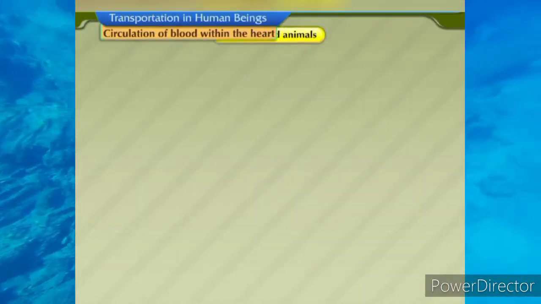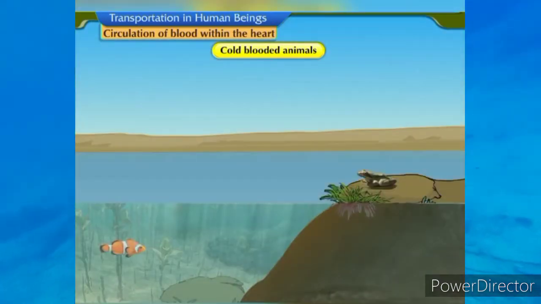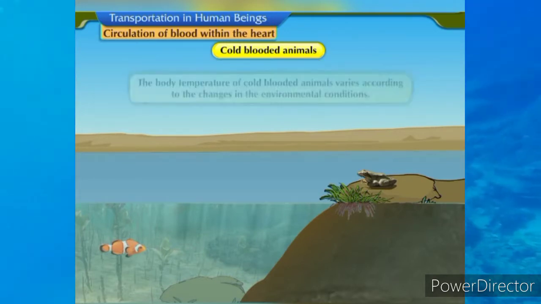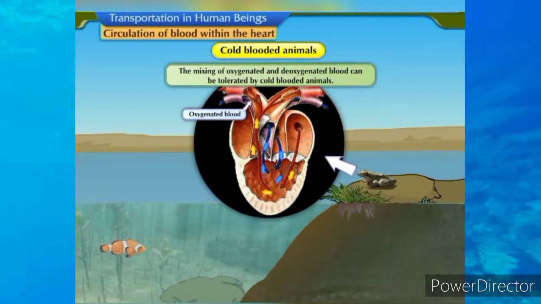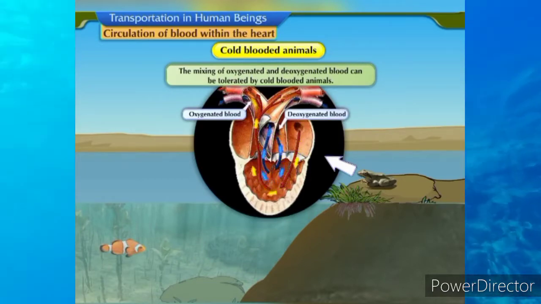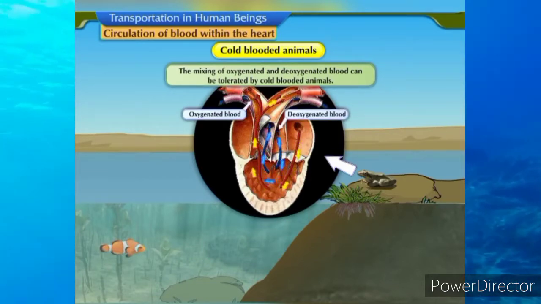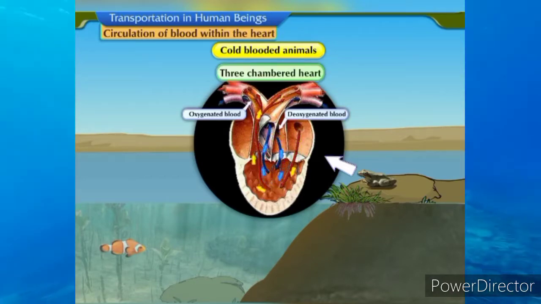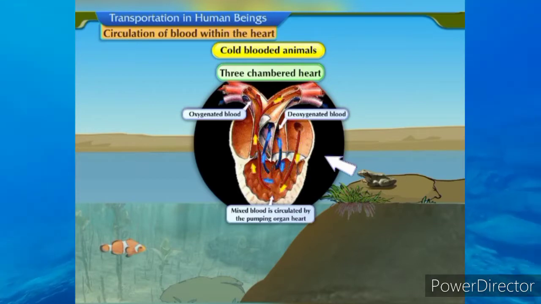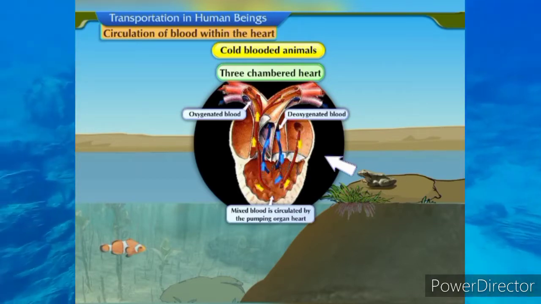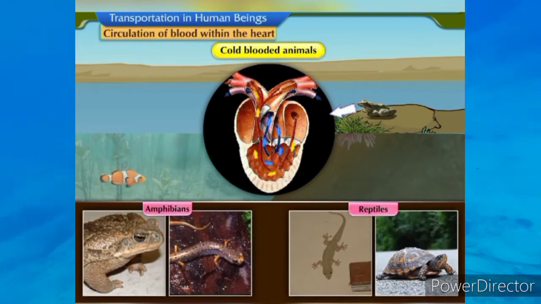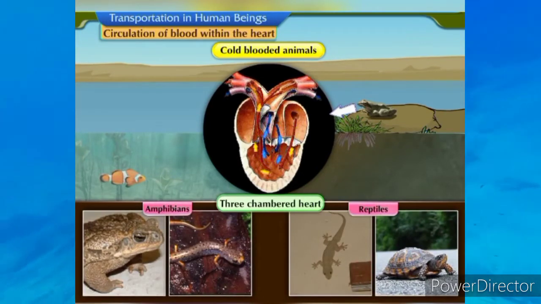Let us discuss the cold-blooded animals. The body temperature of cold-blooded animals varies according to the changes in the environmental conditions. The mixing of oxygenated and deoxygenated blood can thus be tolerated by cold-blooded animals. These animals have a three-chambered heart. Mixed blood is circulated by the pumping organ, the heart. For example, amphibians and many reptiles have a three-chambered heart.